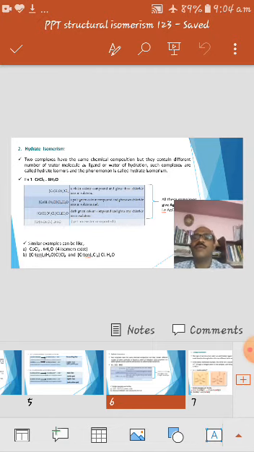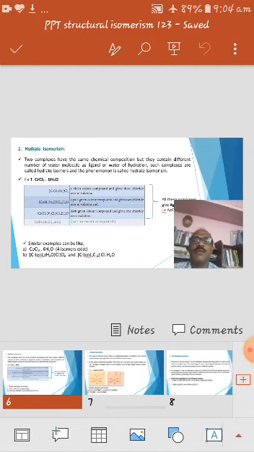Similarly, you can see a few more examples. So [Co(H2O)6]Cl3, I just changed the center metal only. In the previous example I had taken chromium, here the cobalt. So like that, you can write so many examples related to hydrate isomerism.